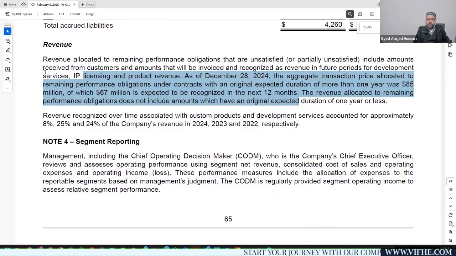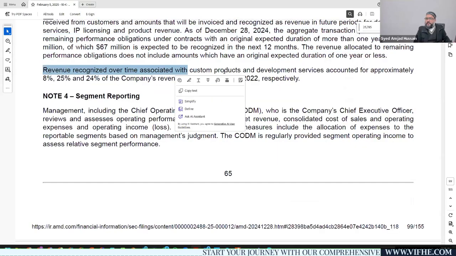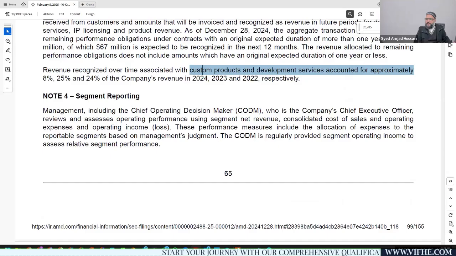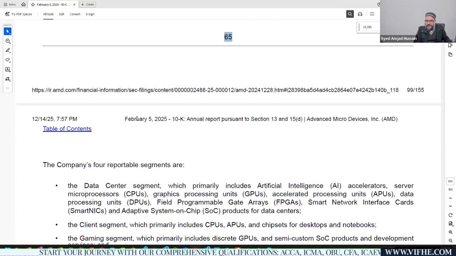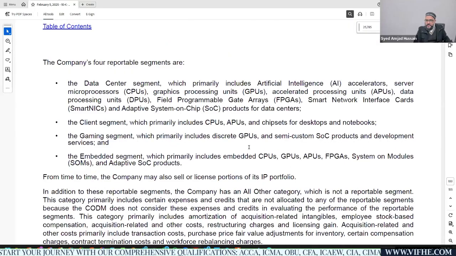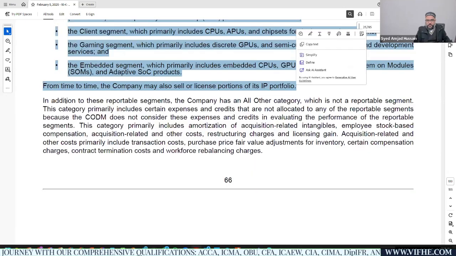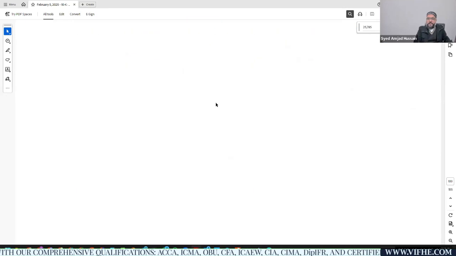This is the revenue part. Revenue recognized over time associated with custom product development accounted for approximately 8% for the last 3 years. Then there is segment reporting, and you might find information on these things in other parts of your financial statement. So you'll be getting everything within your financials.